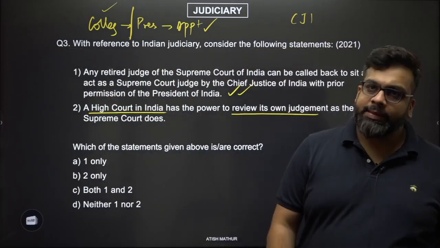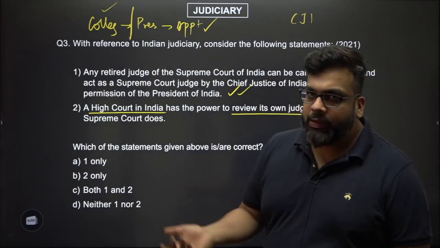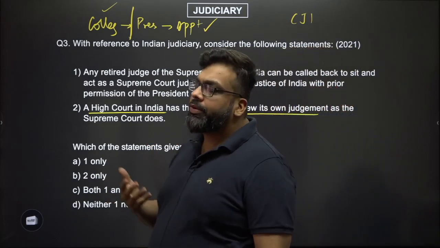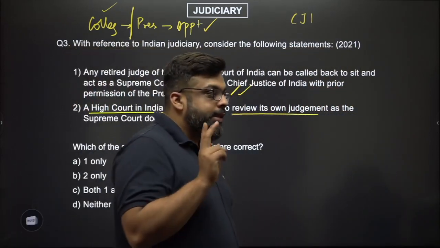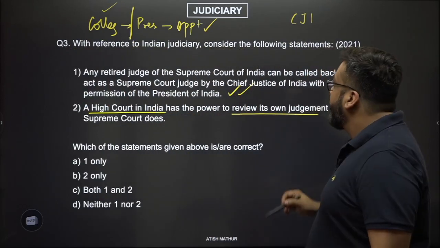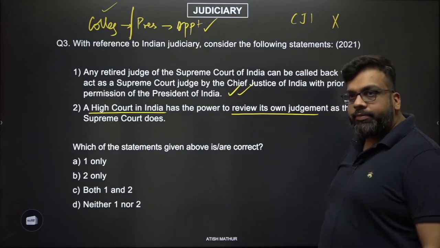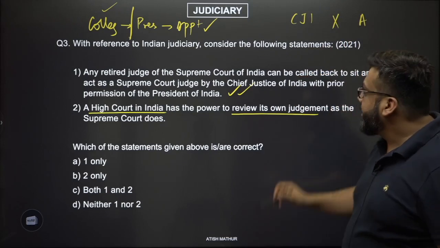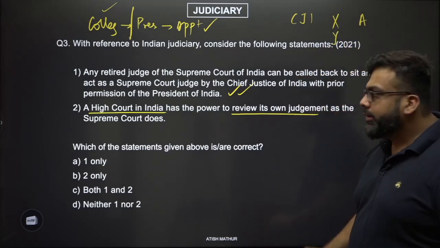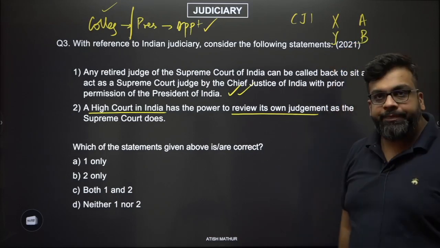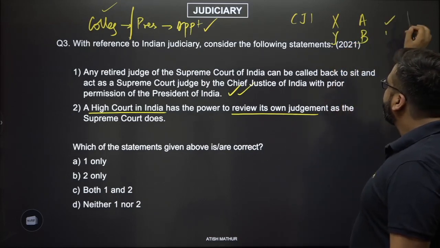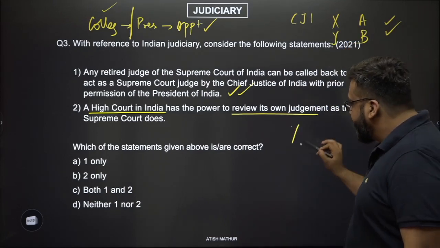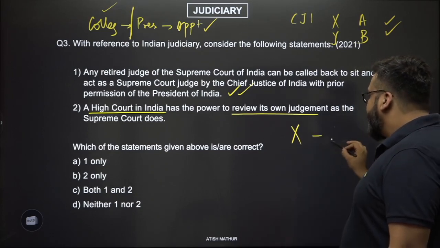Now, most of us have thought that the Supreme Court is the court of record, and the High Court is also a court of record, and you have the power to review your judgments. Now, understand this. Review means two things. X case happened, Supreme Court gave judgment A. A few years later, Y case happened, Supreme Court gave judgment B. Can the High Court also do this? Yes. What is the UPSC saying? X case happened, Supreme Court gave judgment A.